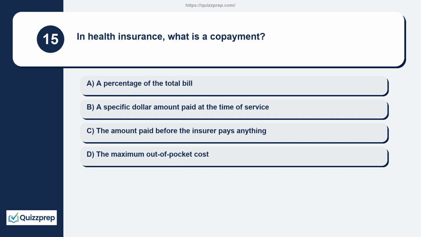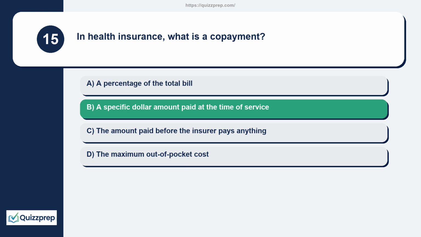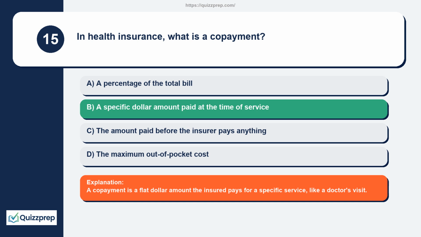Question 15. In health insurance, what is a copayment? A percentage of the total bill. A specific dollar amount paid at the time of service. The amount paid before the insurer pays anything. The maximum out-of-pocket cost. A copayment is a flat dollar amount the insured pays for a specific service, like a doctor's visit.